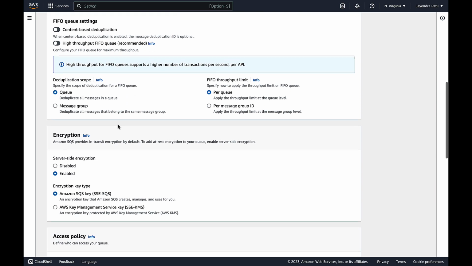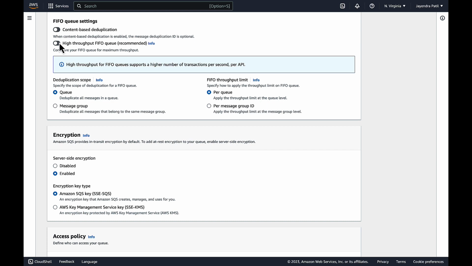For the FIFO queue, you can configure additional settings. FIFO queue supports message deduplication using message deduplication ID. You can enable content-based deduplication as well. For content-based deduplication, where the message deduplication ID is optional, the default setting is disabled.